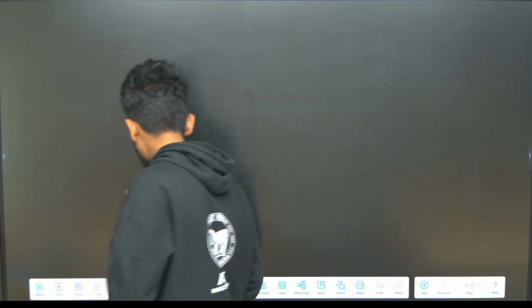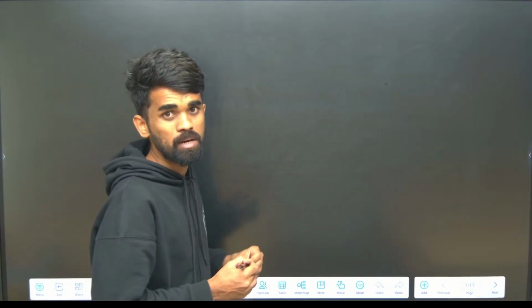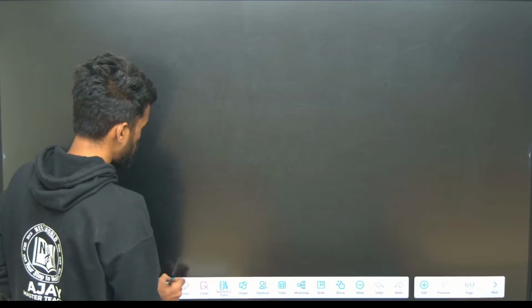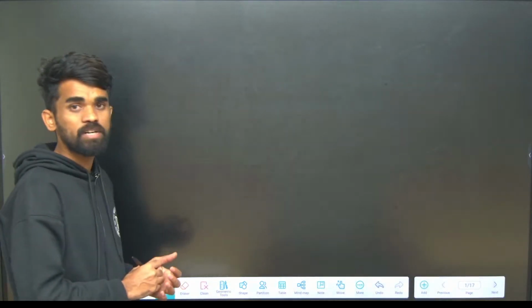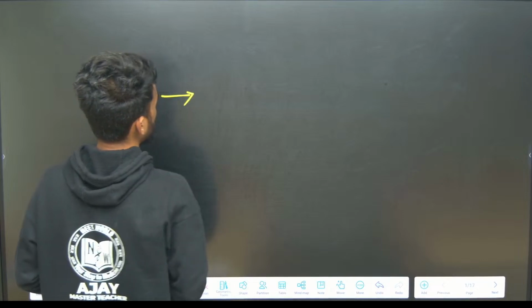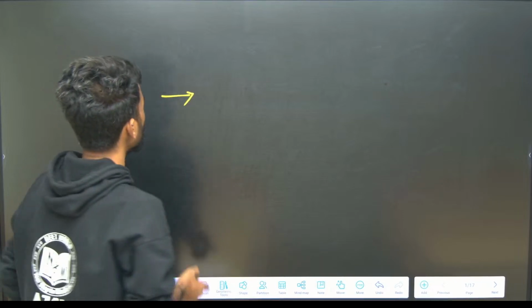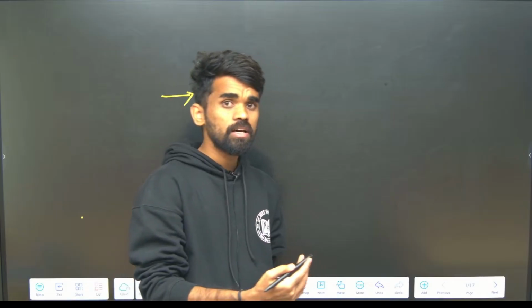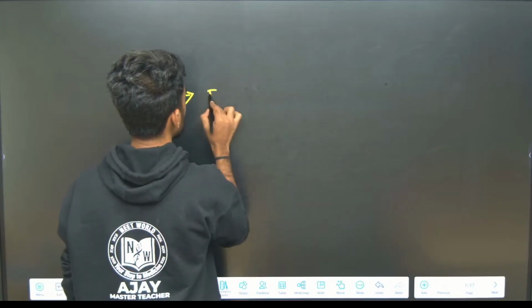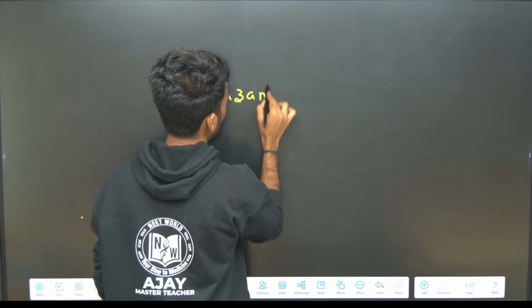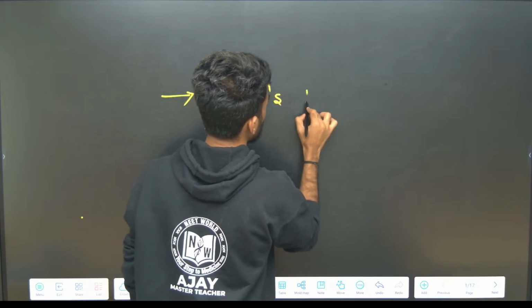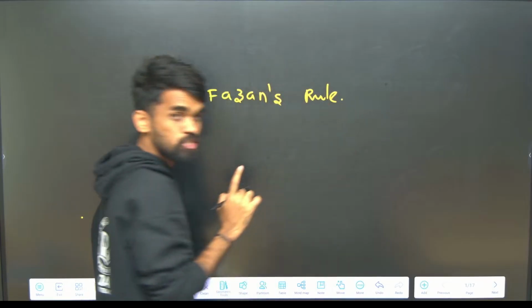Now tell me, what are the topics that must be studied from chemical bonding? First, have some idea of the concepts that must be studied from this chapter. The first one is knowing about types of bonds, like ionic bond and covalent bond, that is a basic thing. After knowing that, you need to know about covalent character in ionic compounds, which is explained by Fajan's rules. This is a small and very important topic, Fajan's rules. Do not leave this topic at any cost.